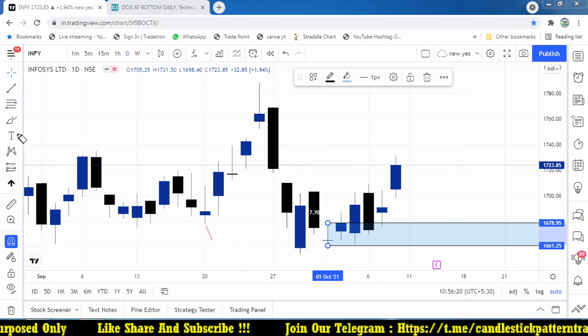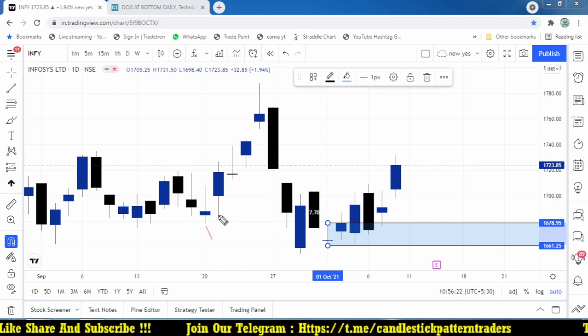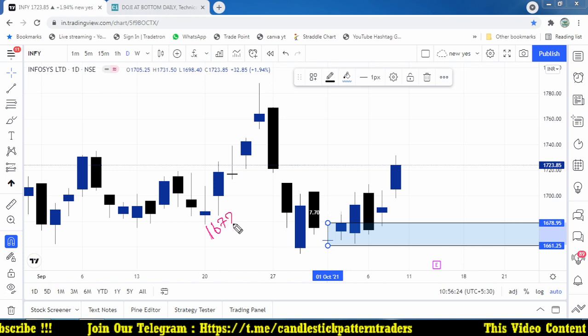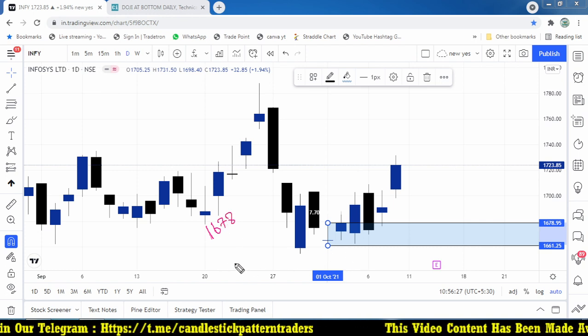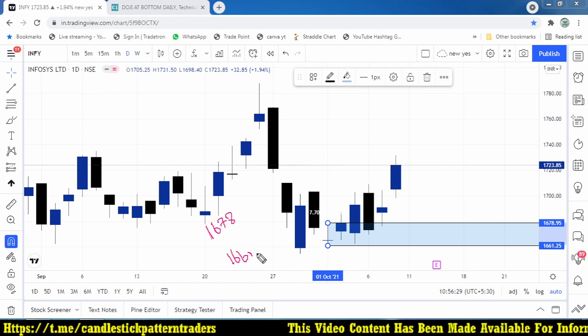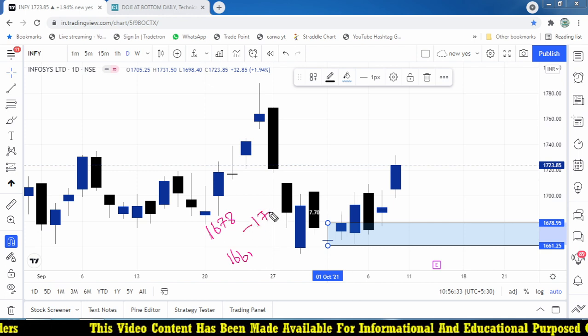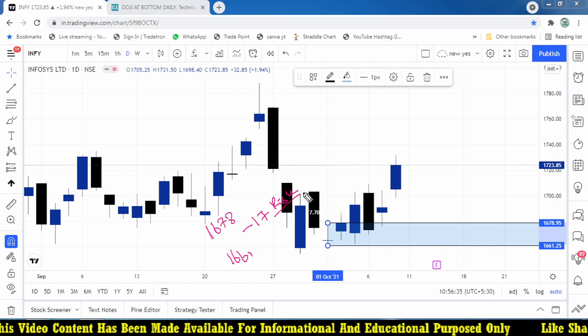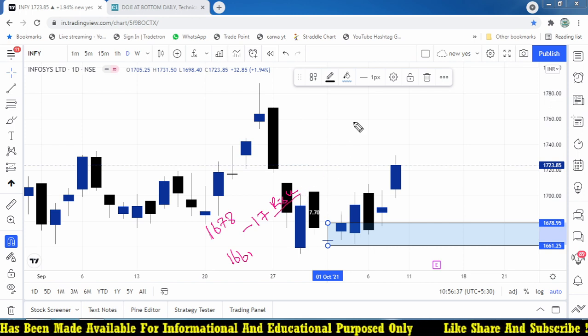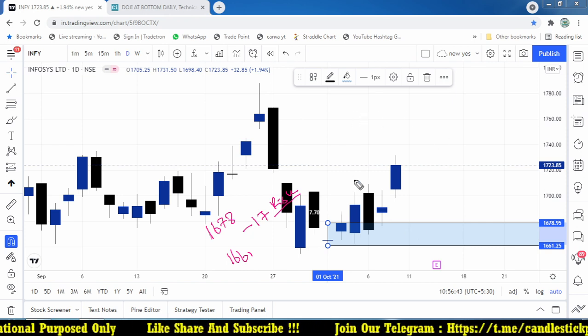So there is an entry point where I'm going to take 1678 with the stop loss for the trade at 1661. The risk is 17 points. So I know before entering into the trade what risk I'm going to take, exactly 17 points. So I'm going to wait for a target of another 17 points.